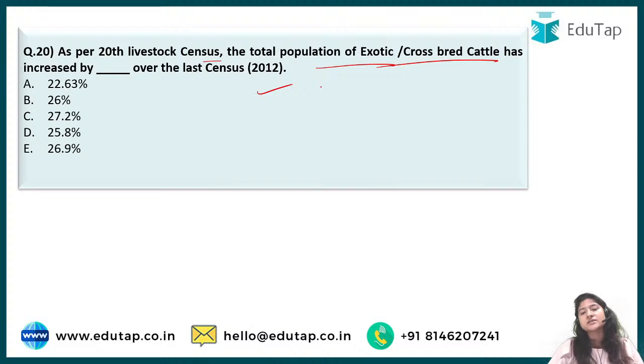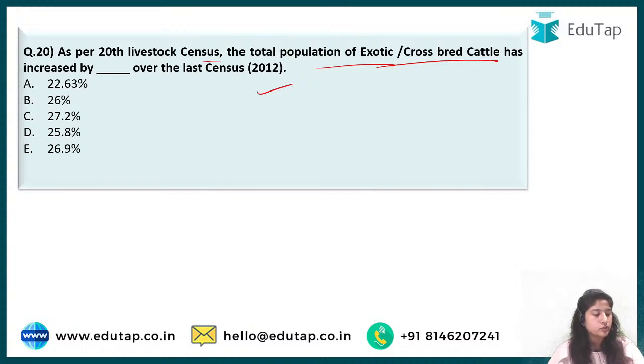Okay, so exotic breeds are those that have been brought from foreign lands, basically foreign breeds of cattle. Crossbred cattle means we have mated two different breeds together to have the best of both qualities of the parents, and you have to tell me the correct answer.